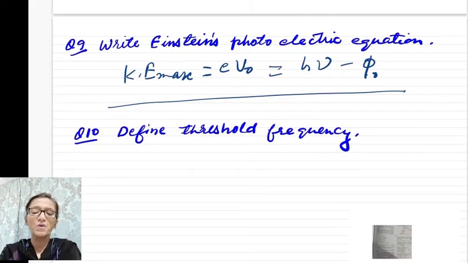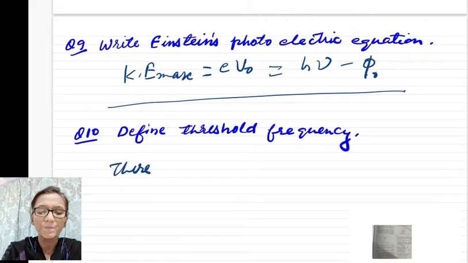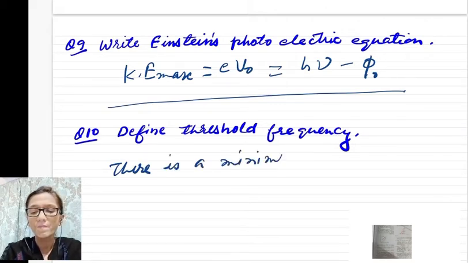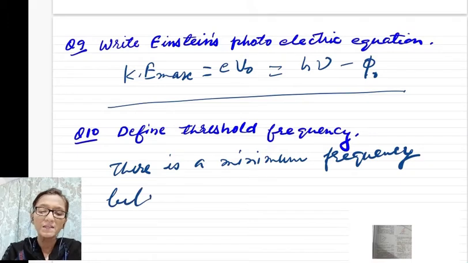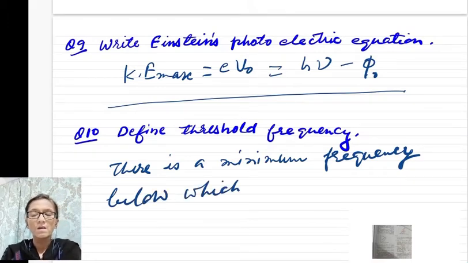Now threshold frequency. There is a minimum frequency below which photoelectric effect cannot be seen. Photoelectric effect cannot take place.